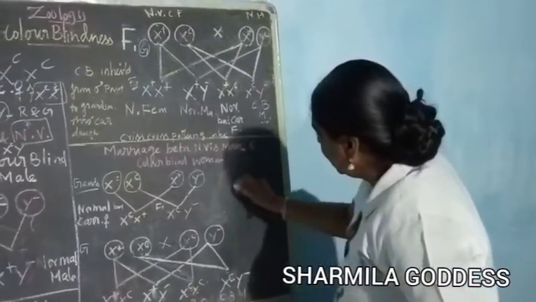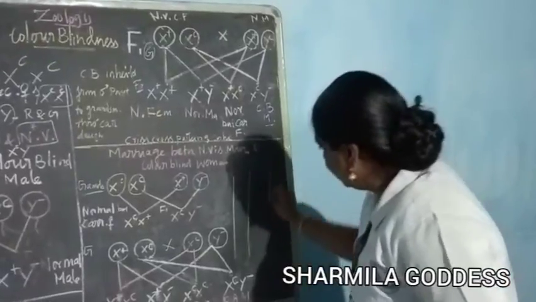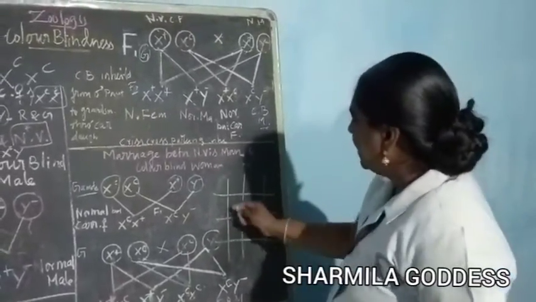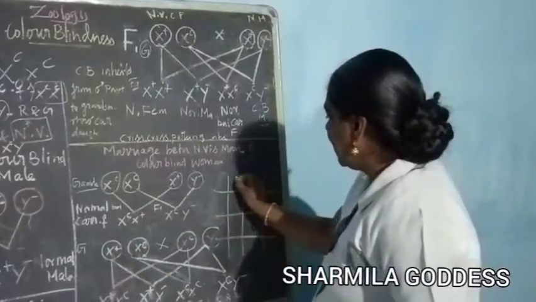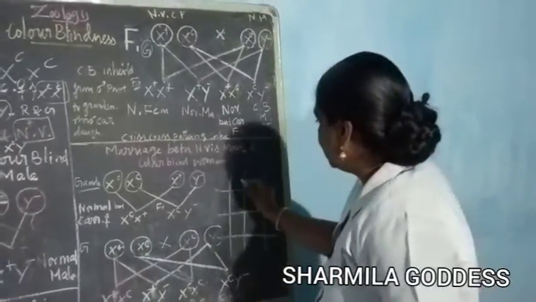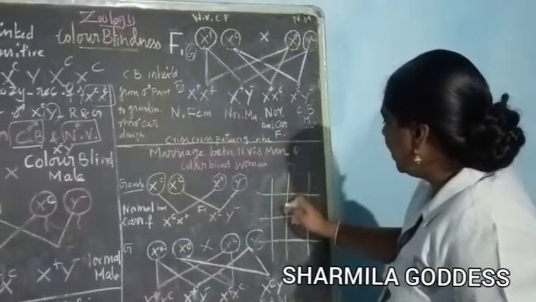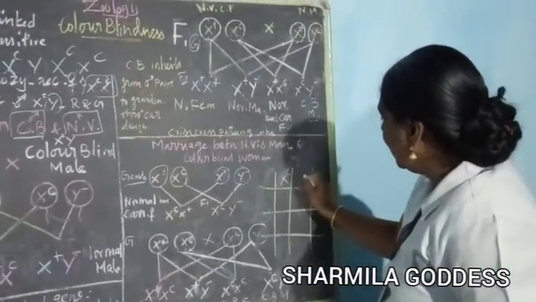I say it is easy. Draw like this. Now this is X plus X plus. Usually we are using the male here.